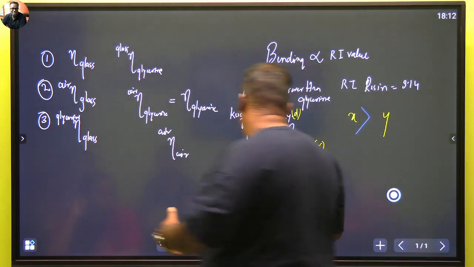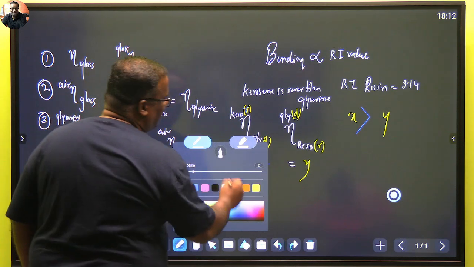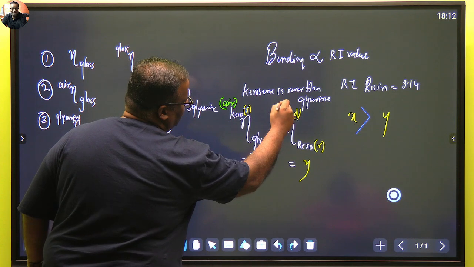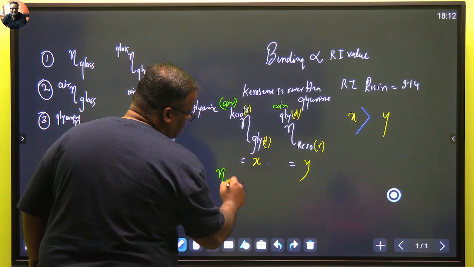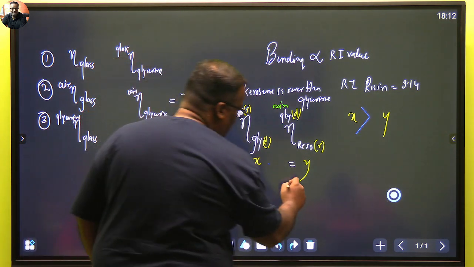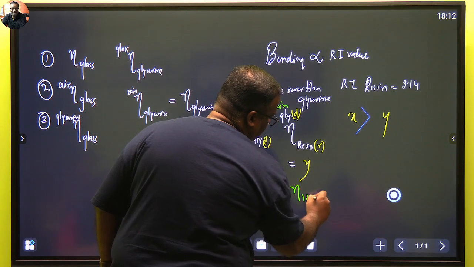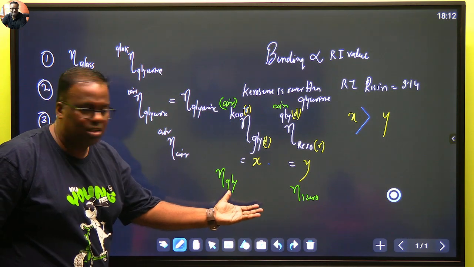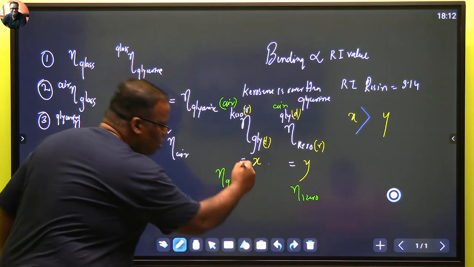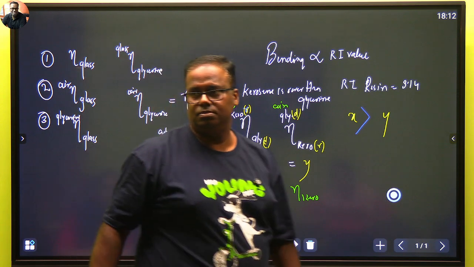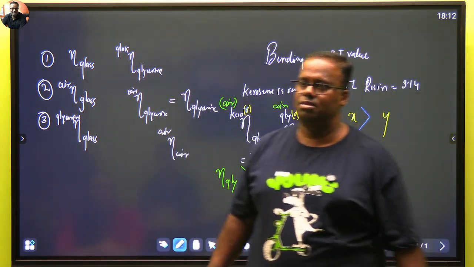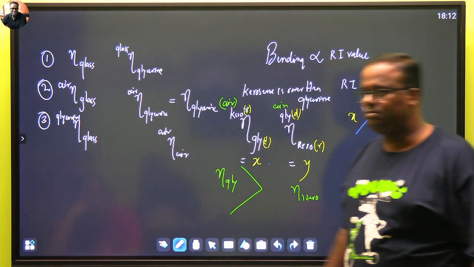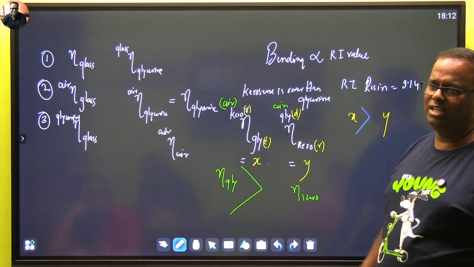And say suppose on a nice fine day you replaced kerosene with air and you replaced glycerin with air, then what are you doing? You are measuring the absolute refractive index of glycerin and you are measuring the absolute refractive index of kerosene. Do you agree or not? Whose refractive index will be more? Here also it will be more. Have you understood? अरे ये तो common relation है ना.